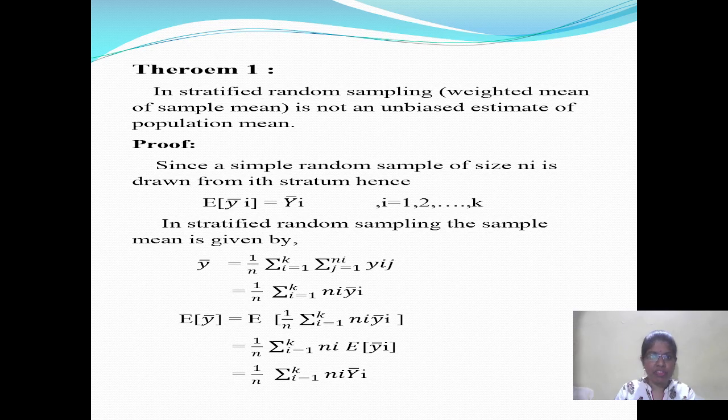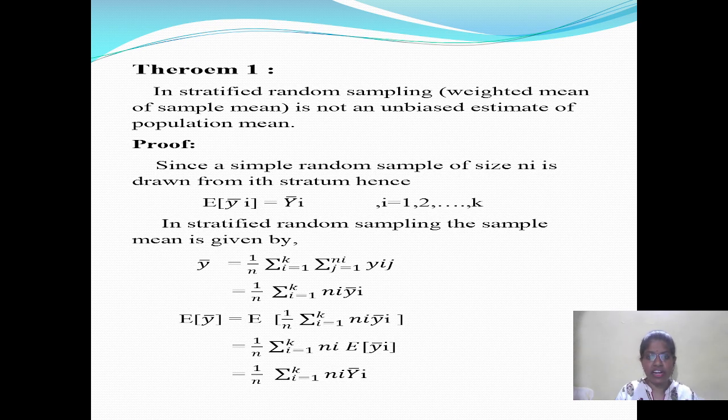First theorem: in stratified random sampling, the unweighted sample mean is not an unbiased estimate of the population mean. Proof: since a simple random sample of size ni is drawn from the ith stratum, expectation of y bar i is equal to capital Y bar i, i equal to 1 up to k.